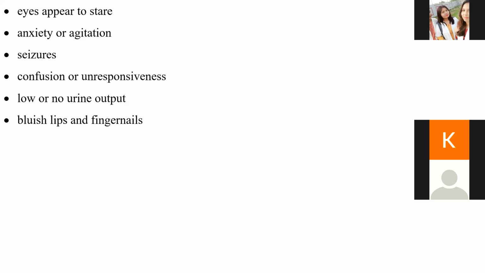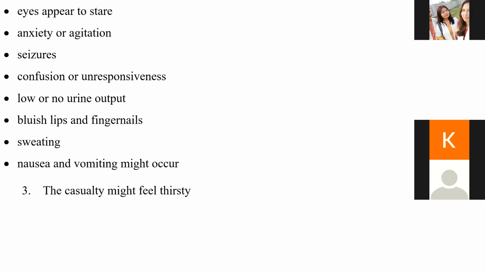When excessive fluid loss occurs in our body, or if someone has anemia, the body becomes pale. In the same way, bluish color will form in the lips and fingernails. So these are the conditions. And sweating, all of you know sweating, nausea and vomiting might also occur, and then the casualty might feel very thirsty.